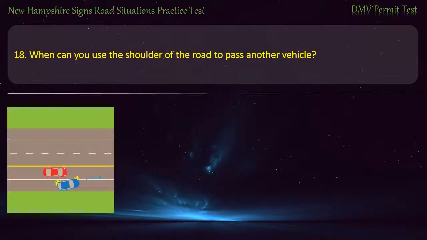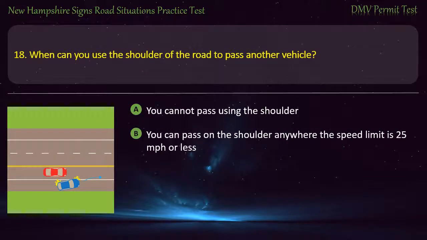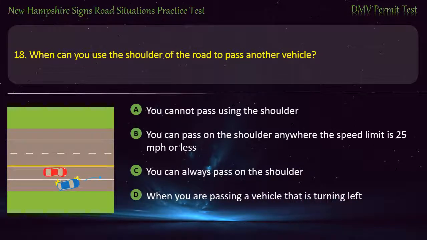Question 18. When can you use the shoulder of the road to pass another vehicle? You cannot pass using the shoulder. You can pass on the shoulder anywhere the speed limit is 25 miles per hour or less. You can always pass on the shoulder. When you are passing a vehicle that is turning left. Answer. You cannot pass using the shoulder.